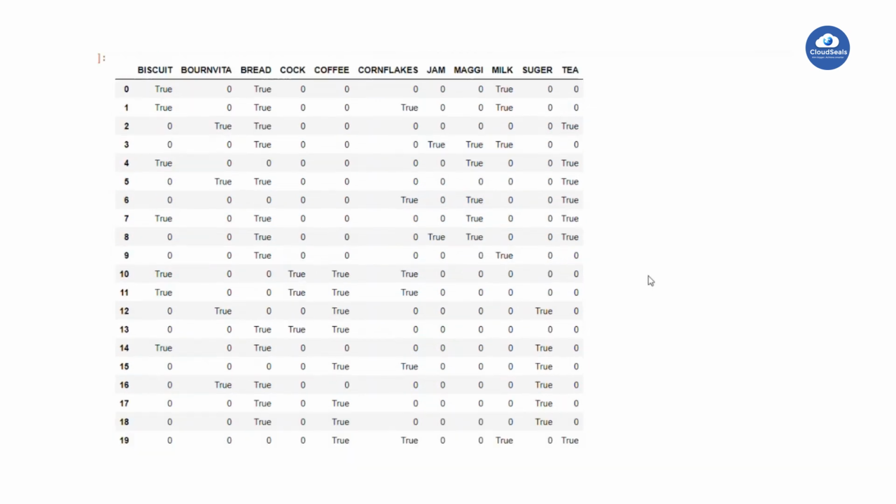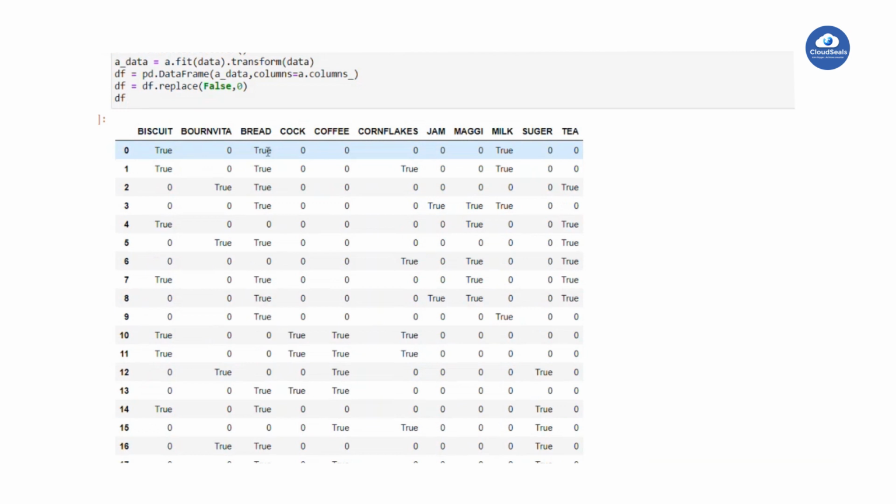So then what will we do? We'll replace this true with the one. So here we are converting our categorical data into numerical data. Then we are able to perform mathematical expressions to calculate the support, confidence, lift.